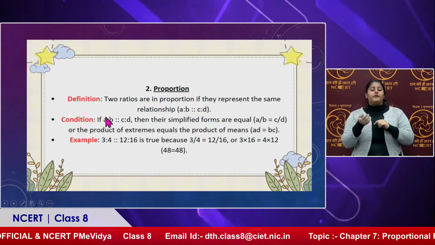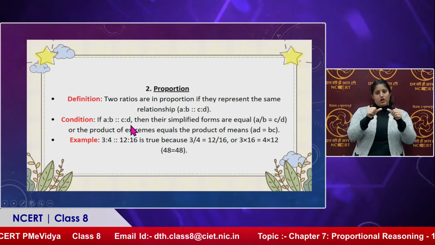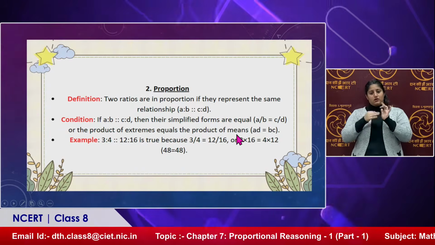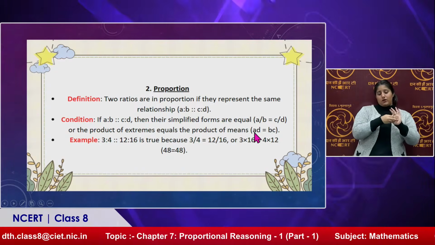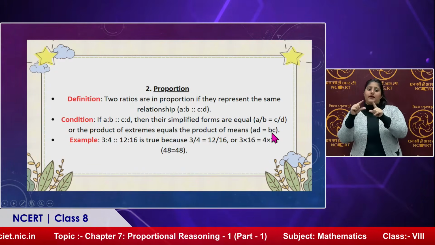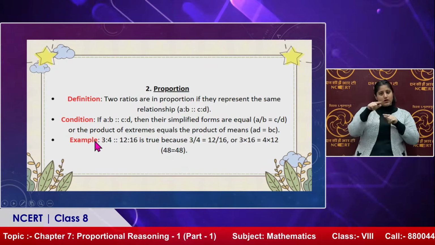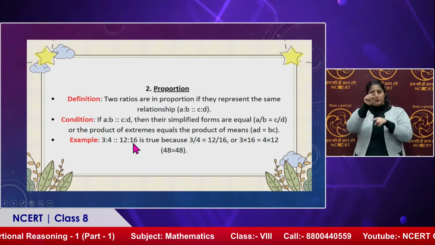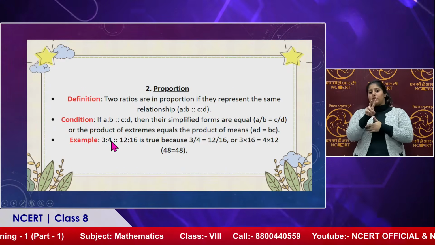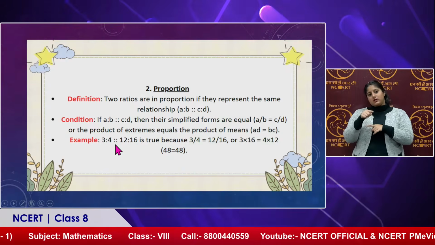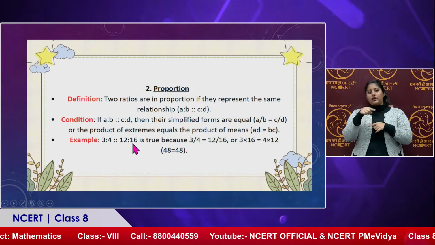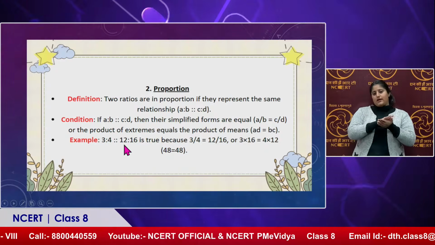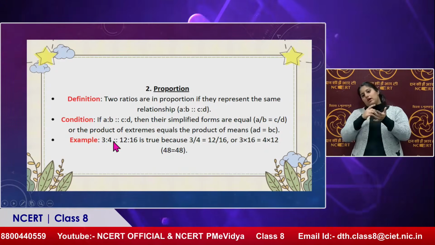So these two terms are outside, A and D, so these are known as extremes. B and C are inside, so they are known as means. Now we can say that AD is equal to BC. Now for example, 3:4 proportion 12:16. We need to check whether they are in proportion or not. When we say they are in proportion, we should get LHS equal to RHS. So let us check.